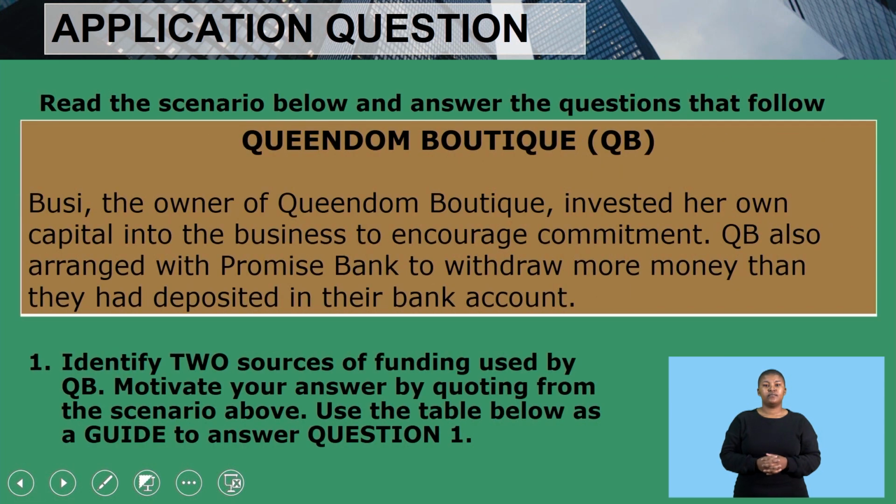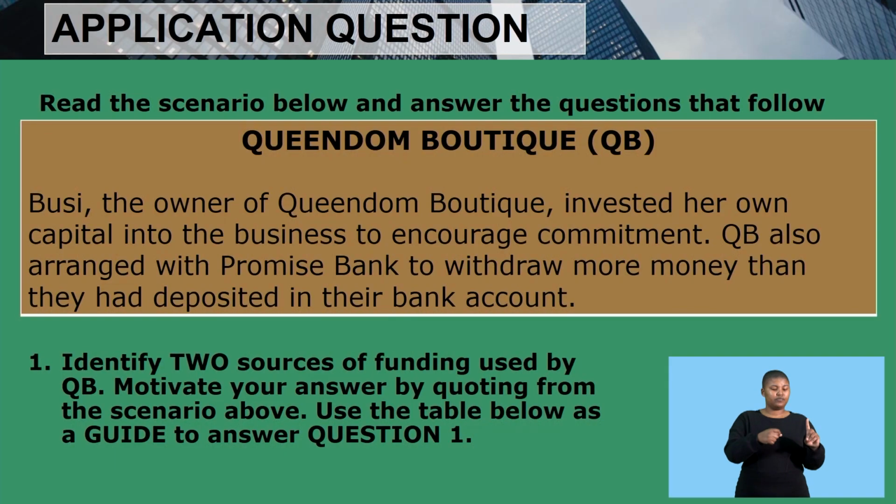Okay, now let's go back to our scenario, because now we know the question. It says we need to identify the sources of funding and we need to quote from the scenario. One thing I need to remind you is that when we quote, we need to take the sentence from the beginning up until the end and not only choose what we feel is relevant for the answer. So let's go back to the scenario.